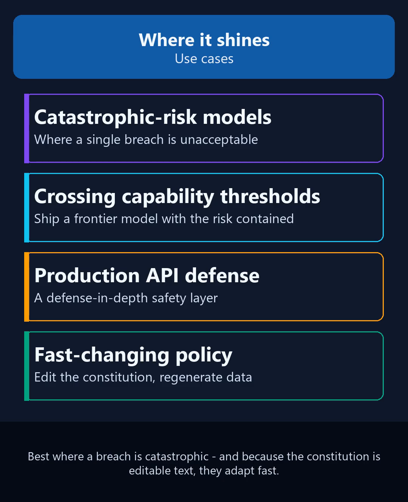Where do these shine? Anywhere a jailbreak would be catastrophic. They are the kind of safeguard that could let a frontier model cross a dangerous capability threshold and still ship, because the guard layer contains the risk. They're also ideal as a defense in depth layer on production APIs, and because the constitution is editable text, they adapt quickly as policies and threats change.